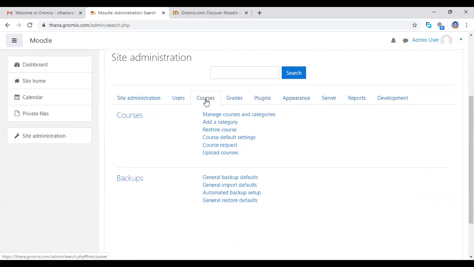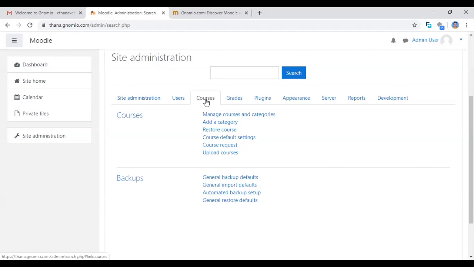Then next step, now we are going to add new courses and category. So the Moodle platform is a global platform. This is a new website, available globally anywhere in the world.